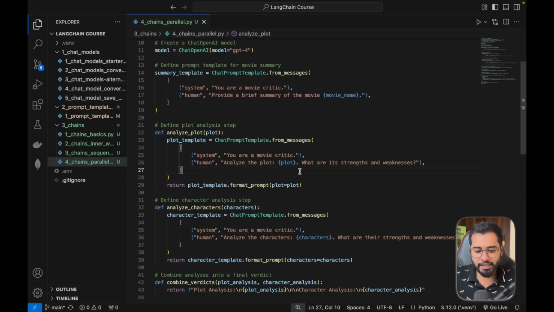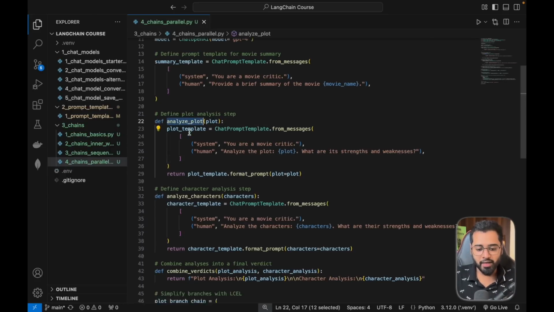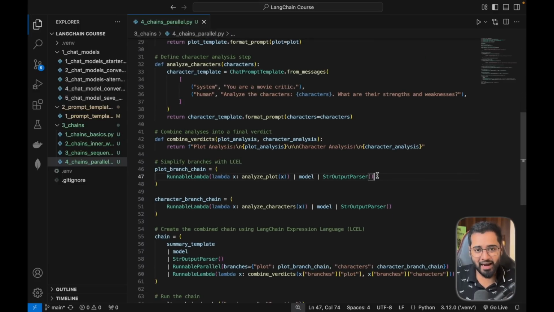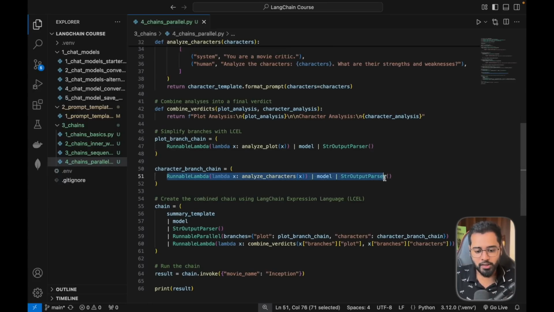So we are passing it over to the model now, and finally we are going to get the output right here. This is the exact same thing that we're doing for the character analysis as well, right? We're going to create a prompt, passing in the plot summary, same as before, making the LLM call and keeping the character analysis result ready.